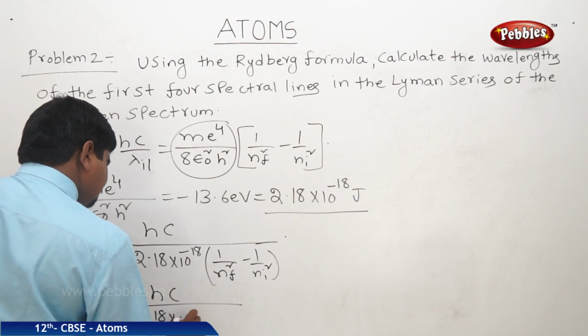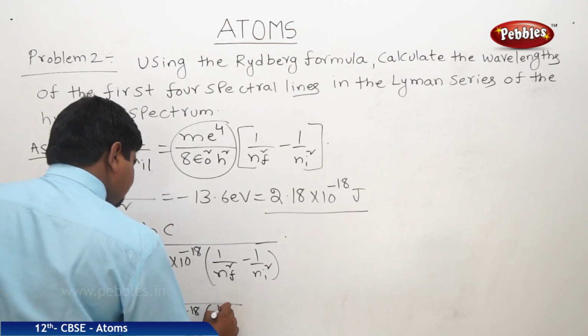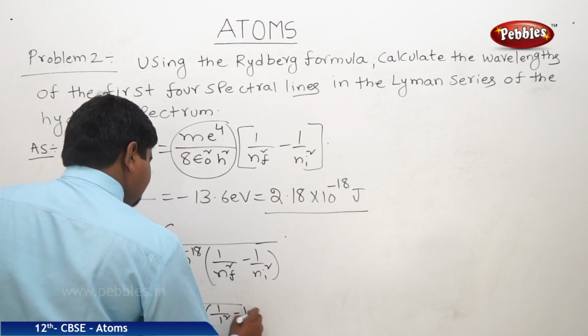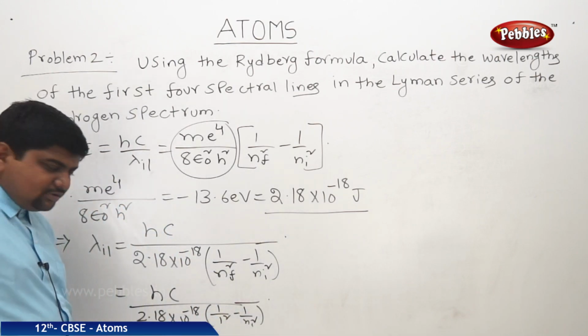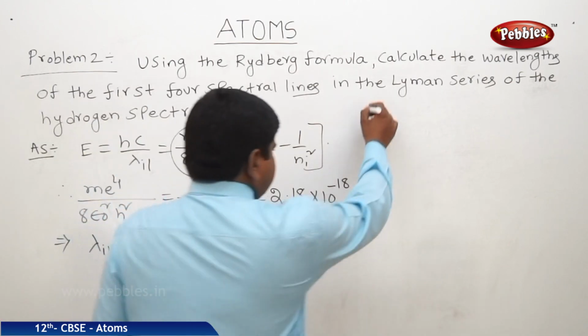So it will be like this: hc by 2.18 into 10 to the power of minus 18 into 1 by 1 square minus 1 by ni square, where h is equal to Planck's constant, c is equal to speed of light.